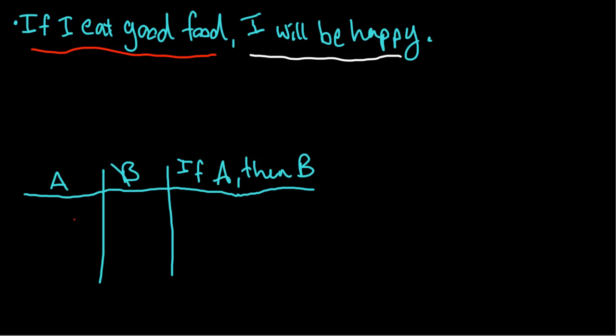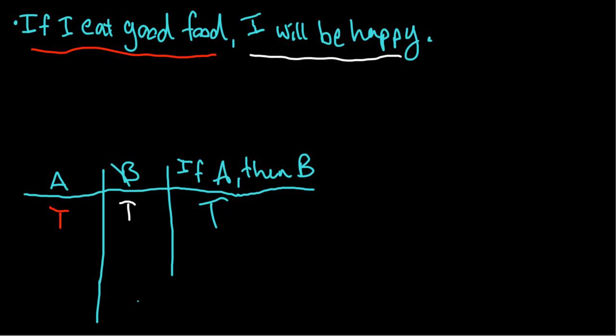There's four different scenarios we're going to look at. We're going to look at what if A is true. If A is true and if B is true, then our claim, if A, then B, must also be true. And that makes sense. So we're saying, I ate good food, I am happy, so my claim, if I eat good food, then I will be happy, is true.